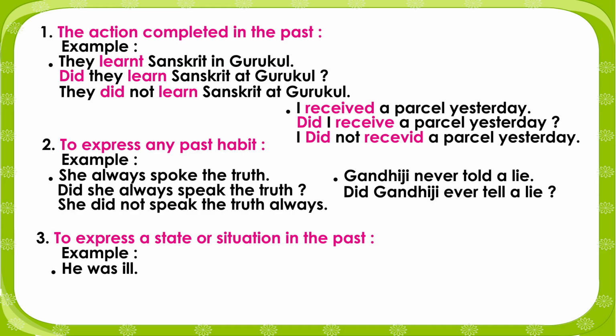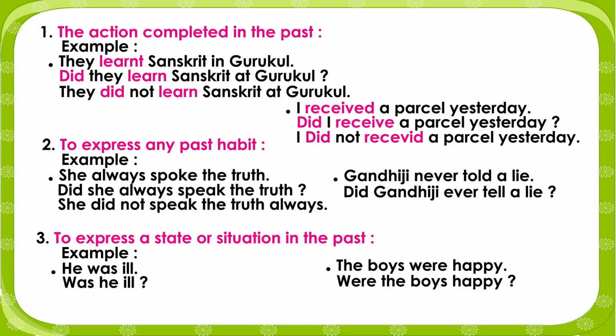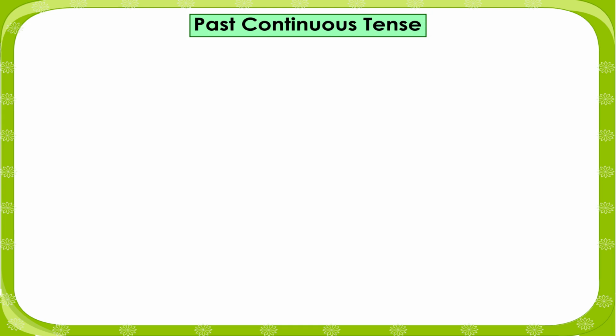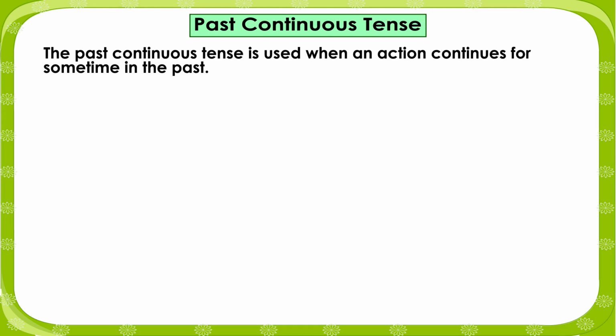Example: He was ill. The boys were happy. Was he ill? Were the boys happy? He was not ill. The boys were not happy. Past continuous tense. The past continuous tense is used when an action continues for some time in the past.